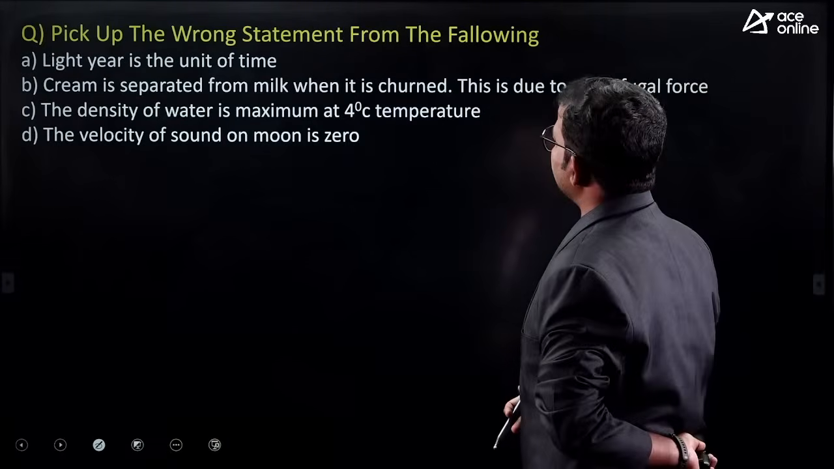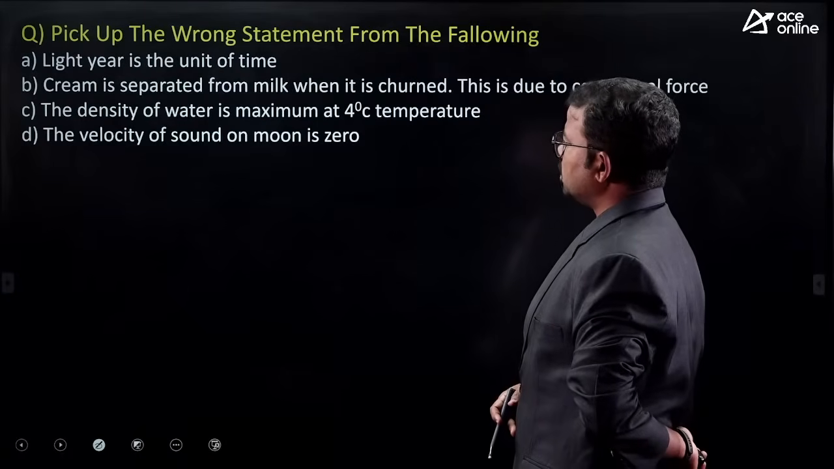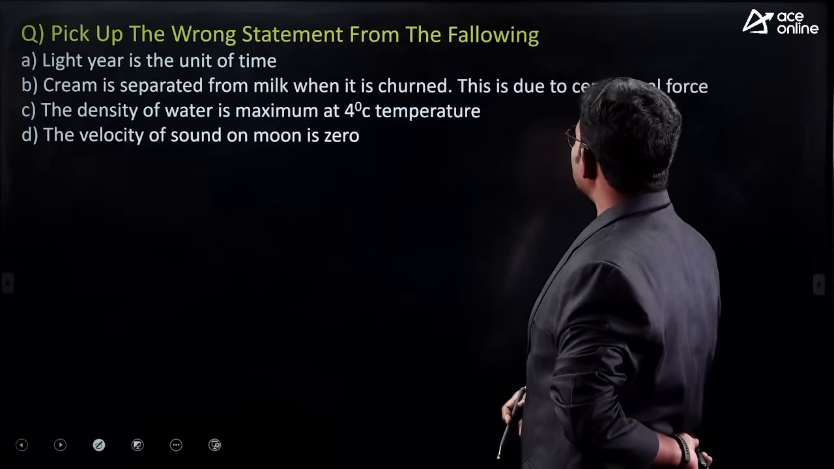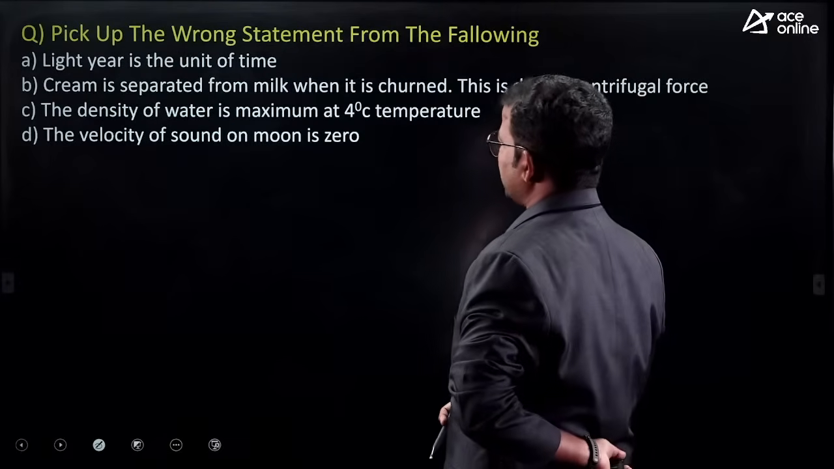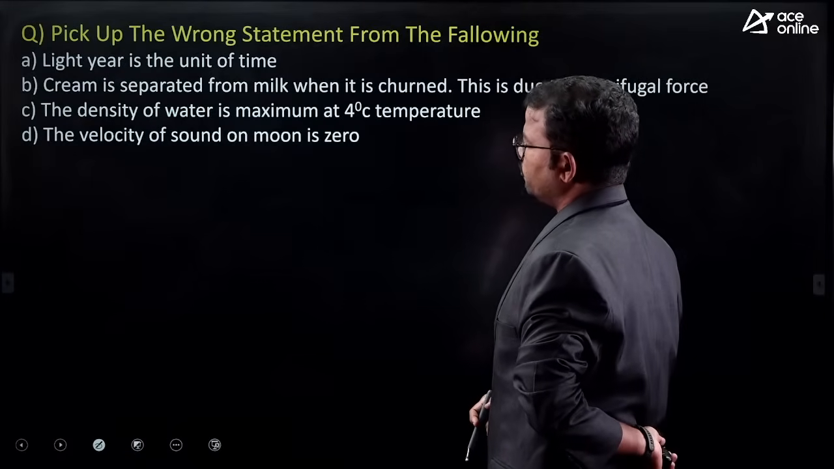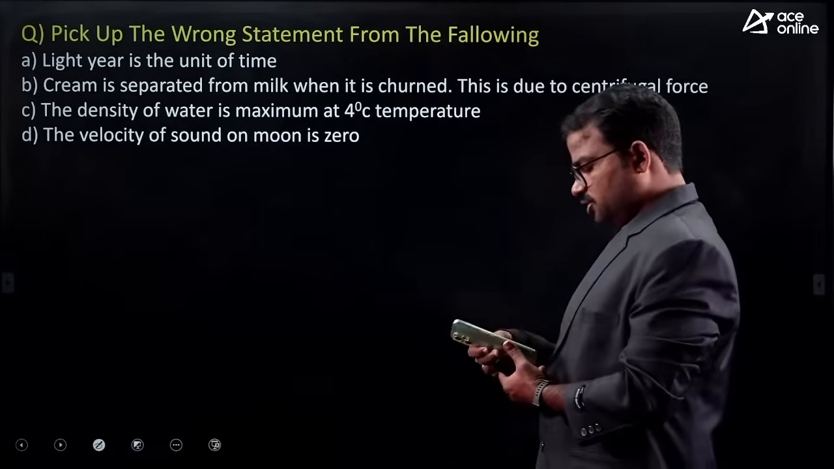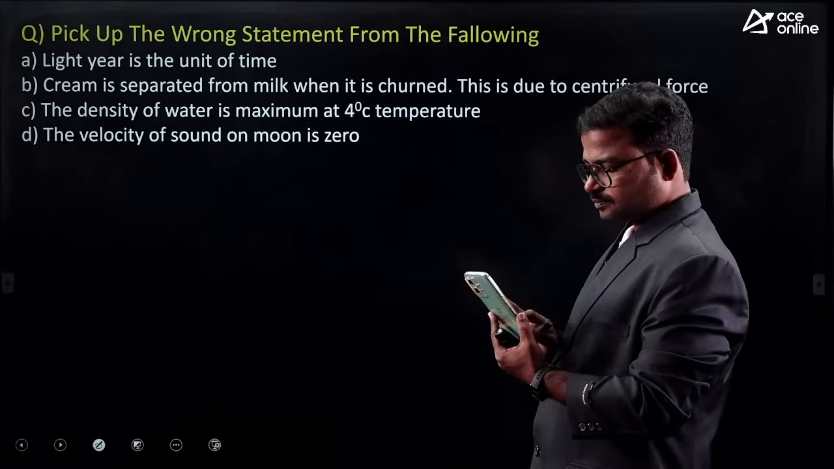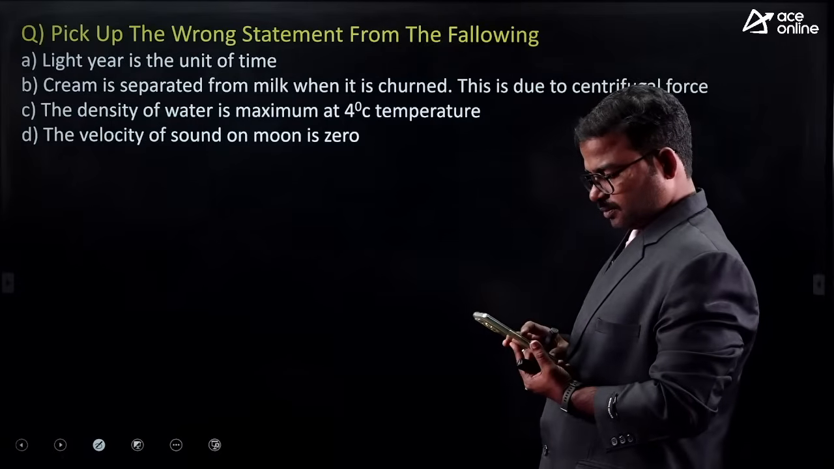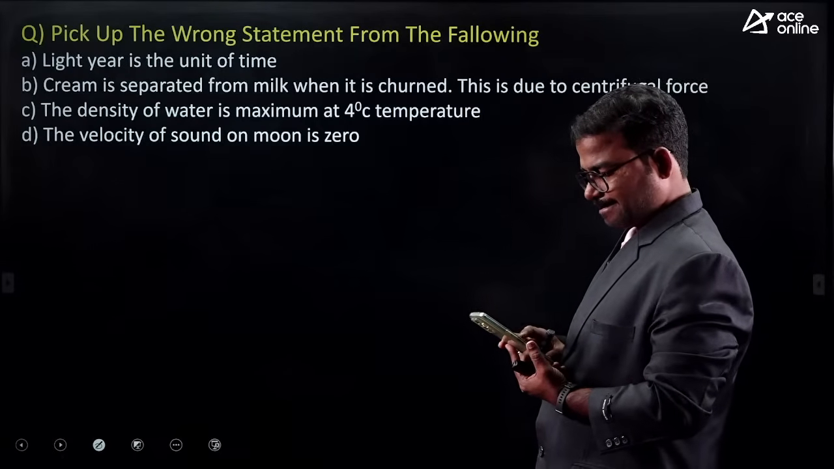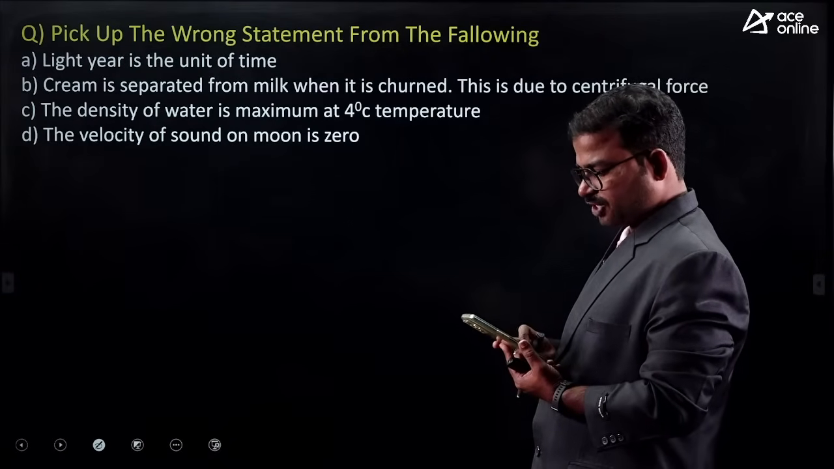Next, pick the wrong statement from the following. Option A, light year is the unit of time. Next, cream is separated from milk when it is churned; this is due to centrifugal force. Next, the density of water is maximum at 4 degrees temperature. The velocity of sound on the moon is 0. Which is considered the correct option here?